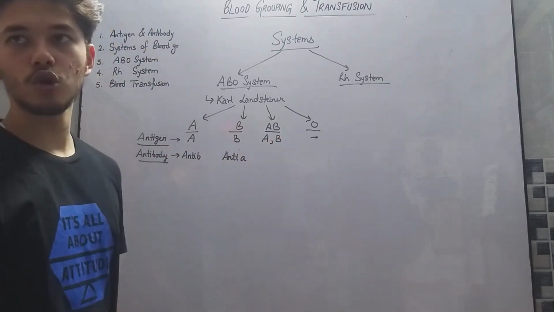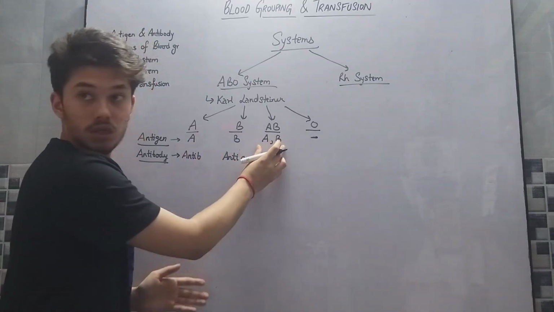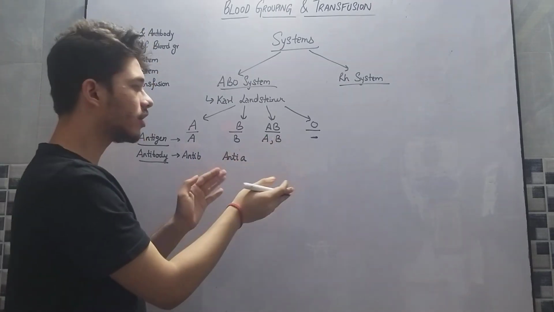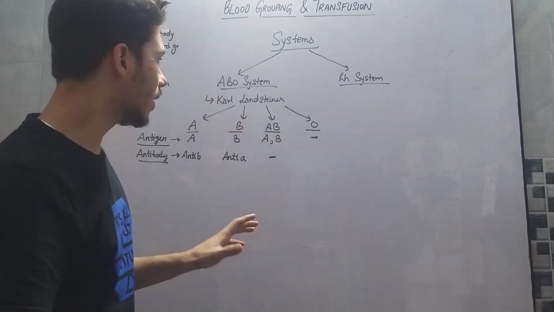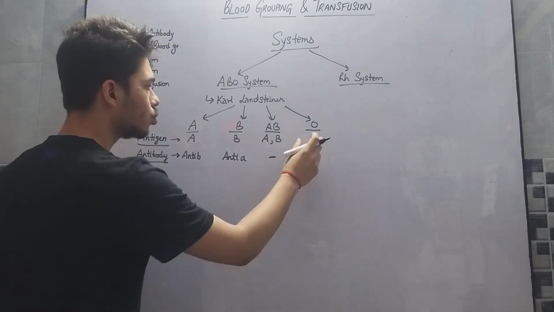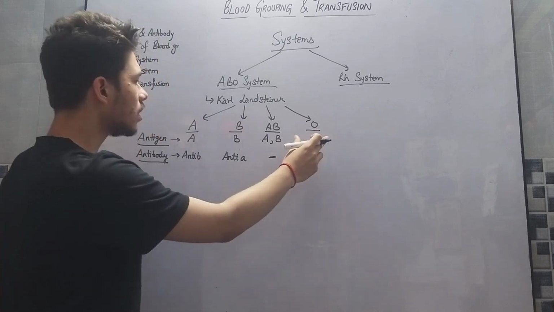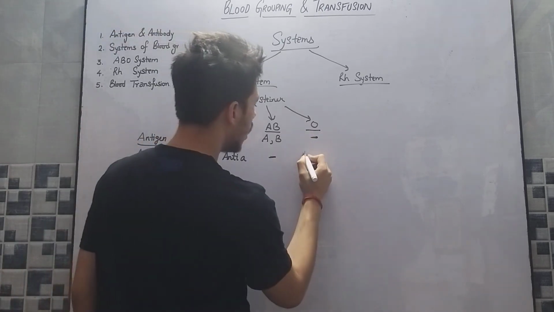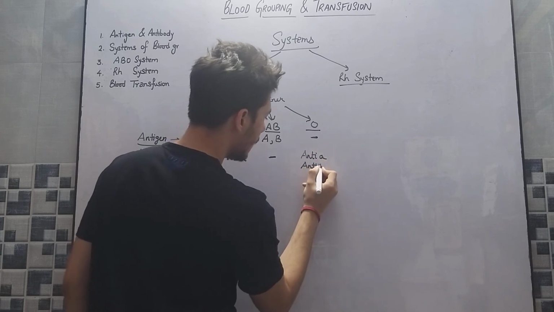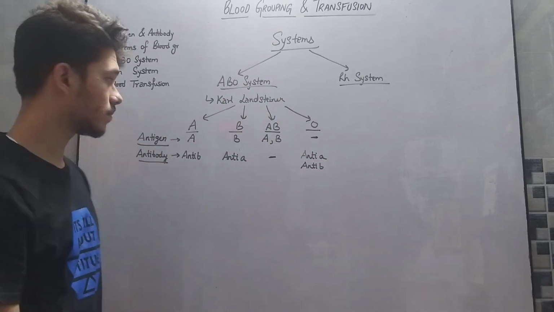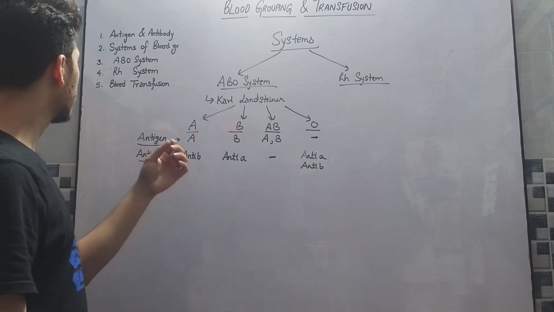Now AB blood group individuals have both antigens, so they will not produce any antibody as there is no opposite. But O blood group individuals, since they do not have any antigens, will produce antibodies against both A and B. Now this is about the ABO system.